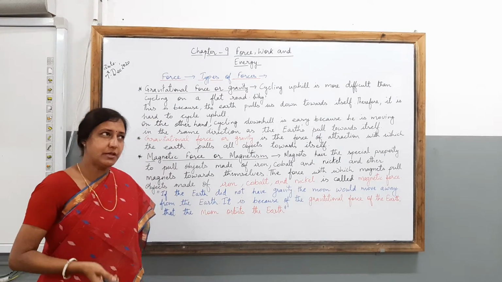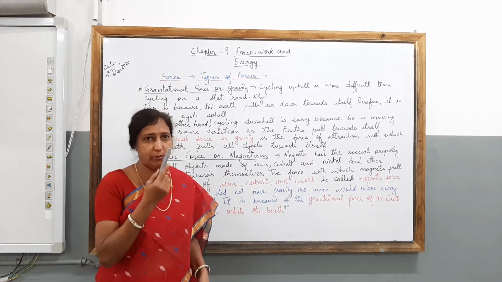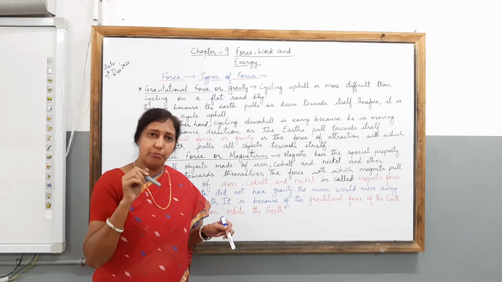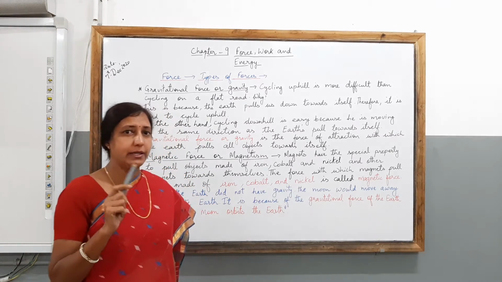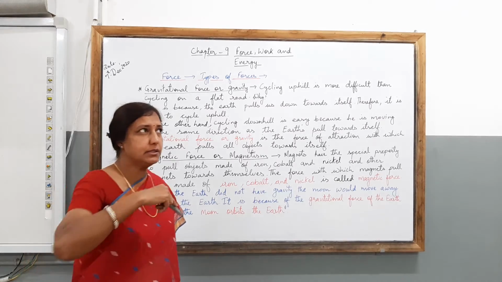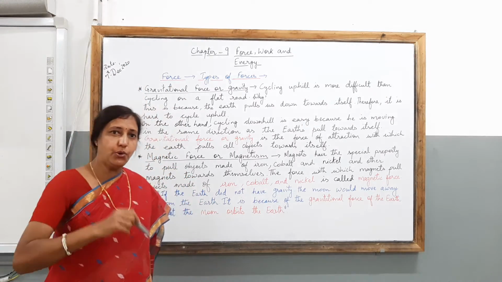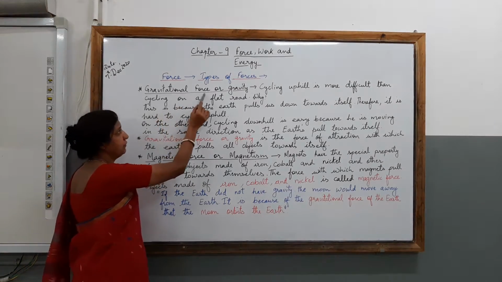As you must have seen, when you throw a ball or any object up in the sky, it comes back down towards the earth. Have you ever given a thought why this is happening? Why doesn't the object go beyond the earth? It falls down on the surface of the earth because of the gravitational force.